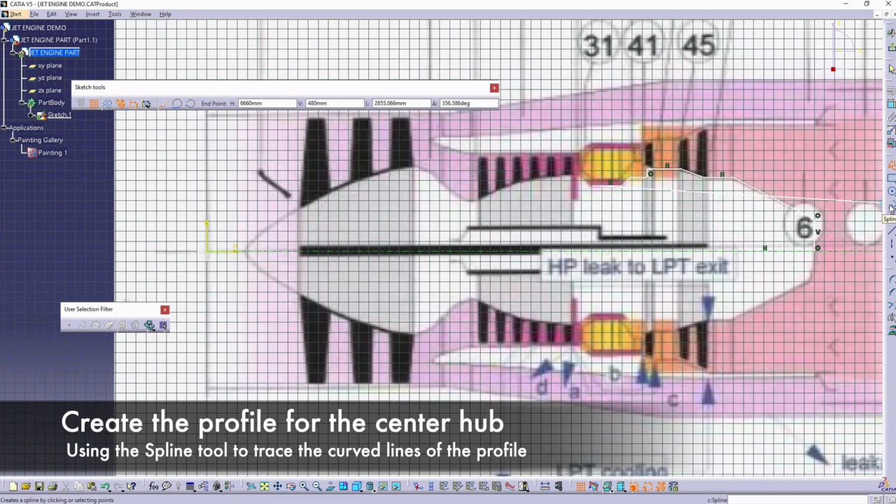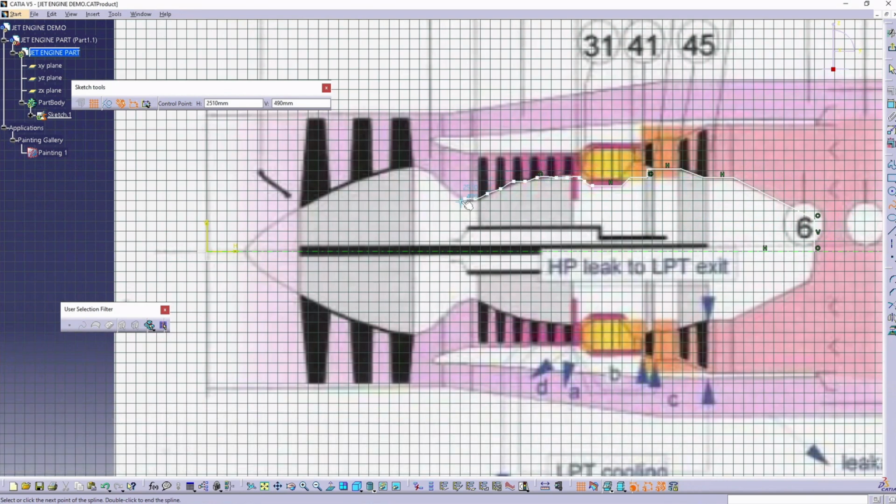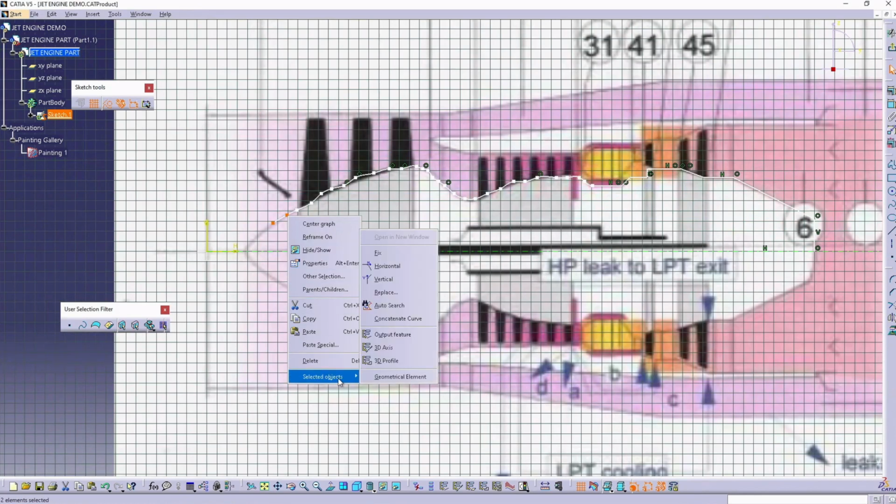For the curved lines, we're going to use the spline tool. Notice that as many points as needed would help us have a smoother transition from one to the next. If we place too many spline points, simply select the ones you don't want and remove them.